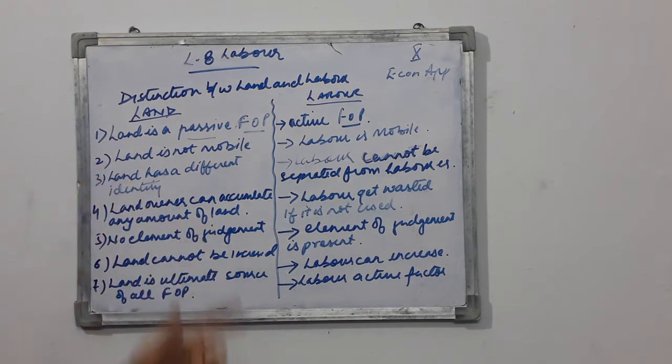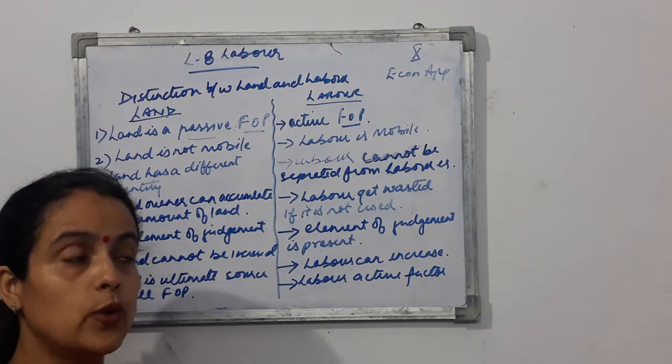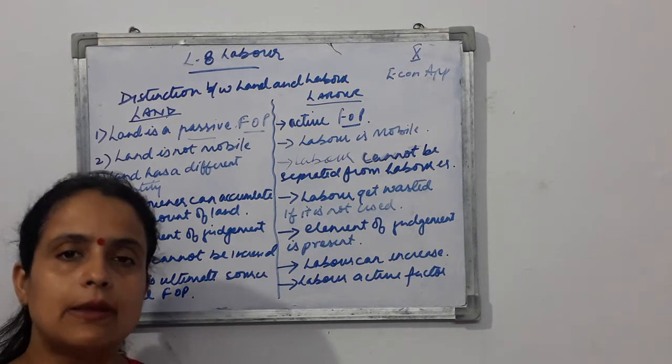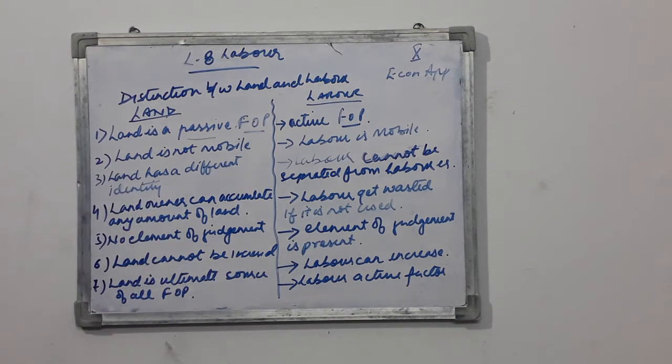So the next topic is labor, an important factor of production. They are saying that labor is an important factor of production. Yes, of course, labor is a very important factor of production. Now, why are we saying that? If the question comes, why is labor an important factor of production? You can say labor is important because it is an active factor of production.